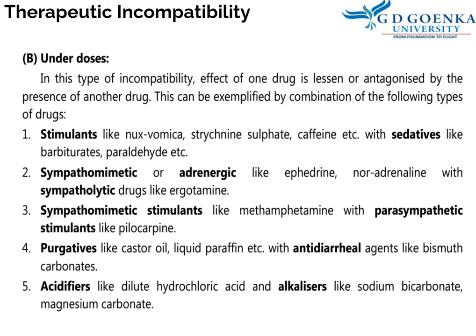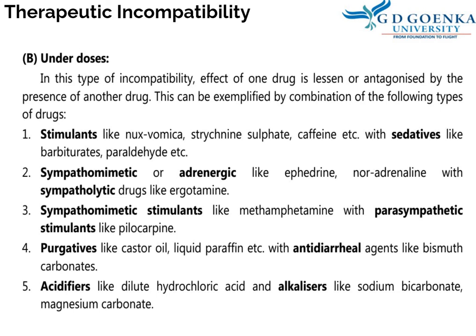Sympathomimetic or adrenergic agents like ephedrine, noradrenaline with sympatholytic drugs like ergotamine. Now, sympathomimetic stimulants like methamphetamine with parasympathetic stimulants like pilocarpine.